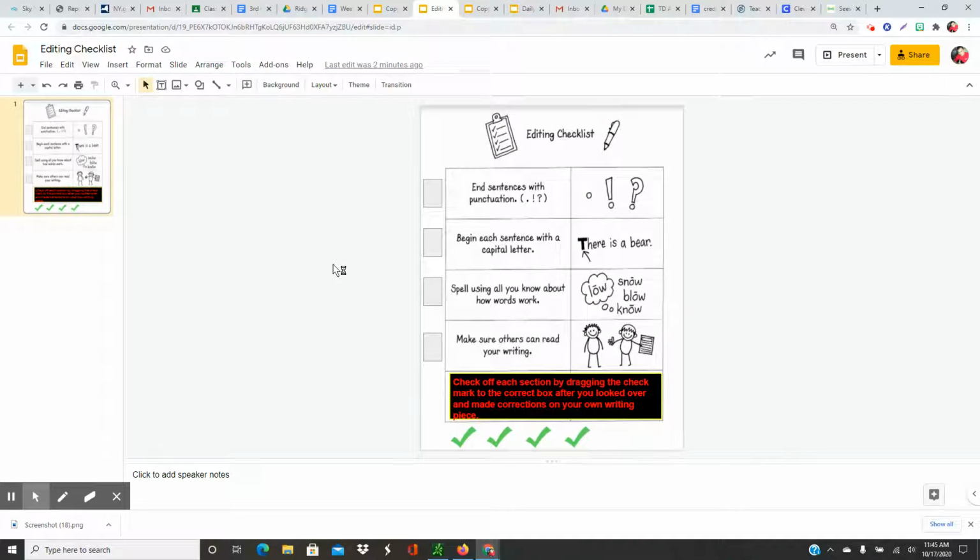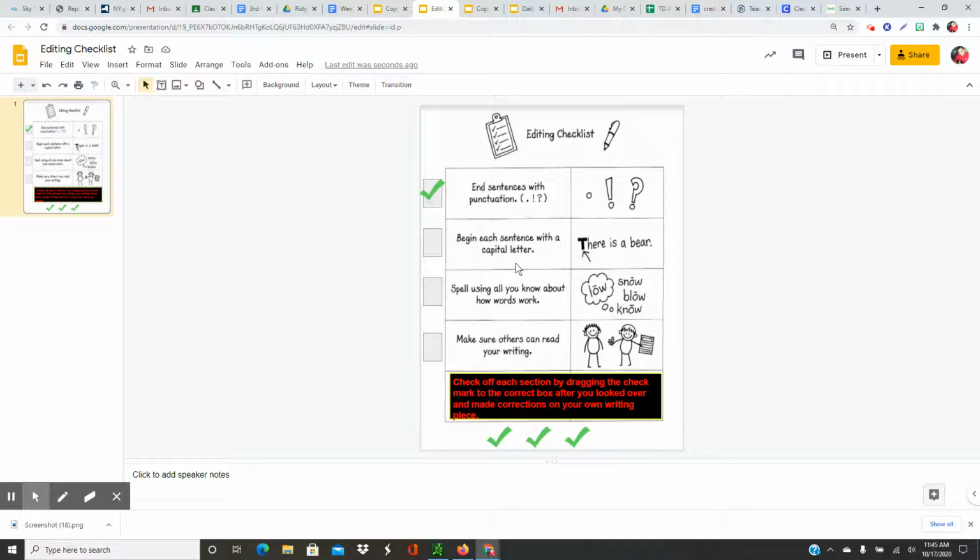As you are looking at your full writing piece, which at this point, everything should be written on a rough draft piece of paper, right? If you had a lot of writing, you might even have 2 pages. However, you're going to read through and check your work today. You're going to first read and look to make sure that you have proper punctuation at the end of your sentences. Once you've read through it very carefully, you will then take your check mark, boop, and plop it right there. That will tell me that you checked your sentences.